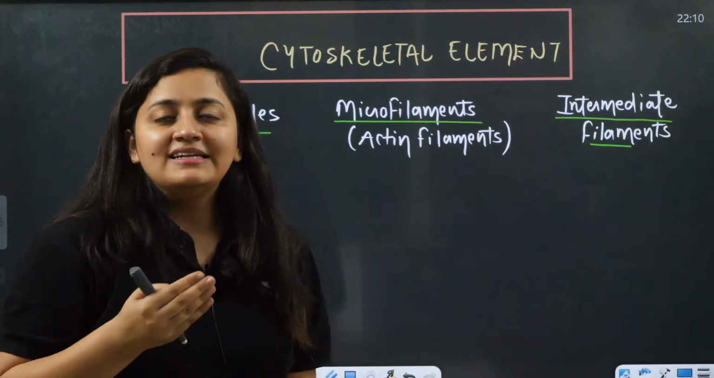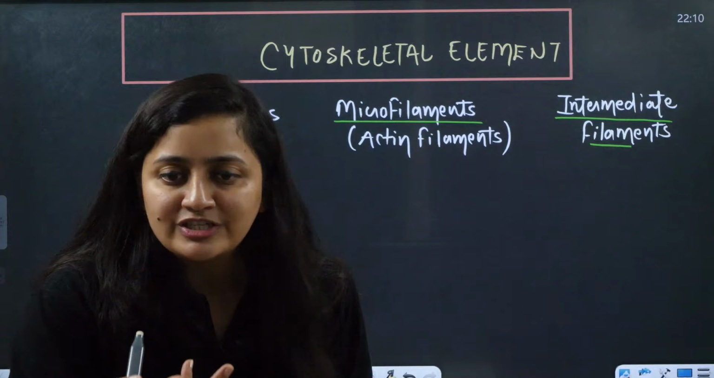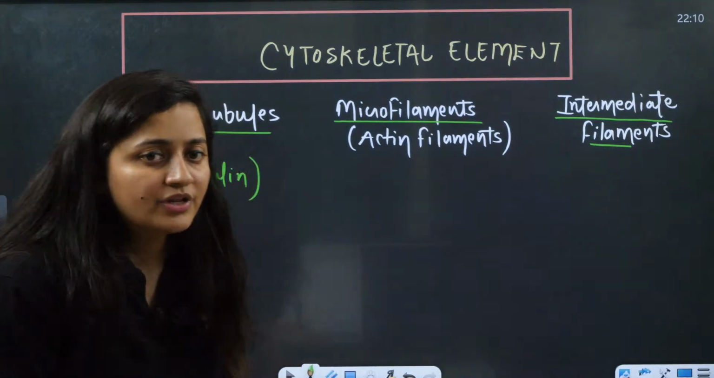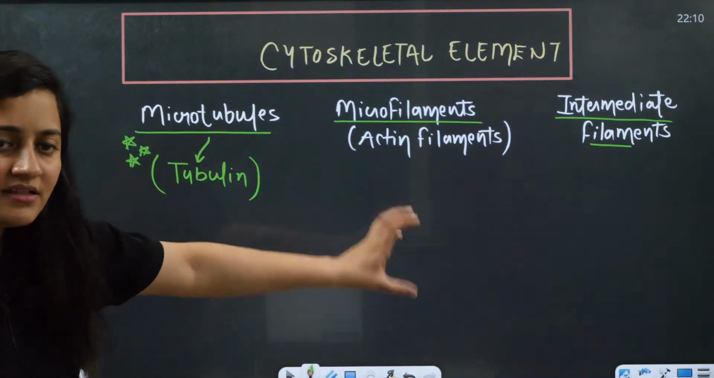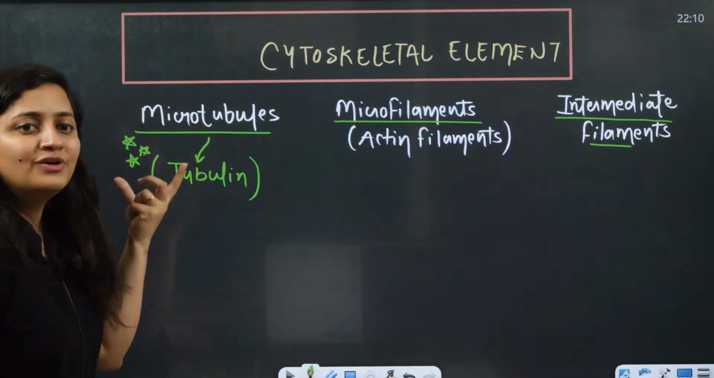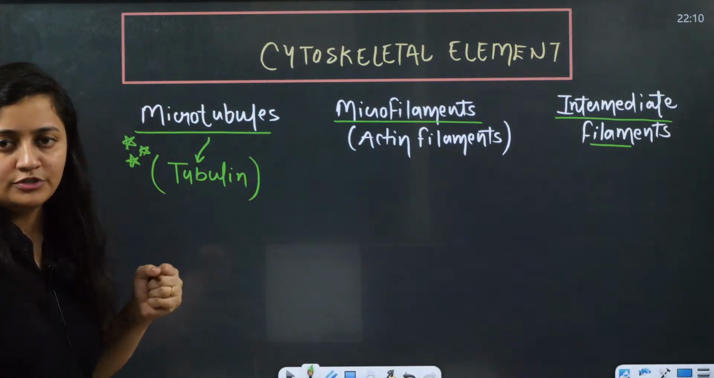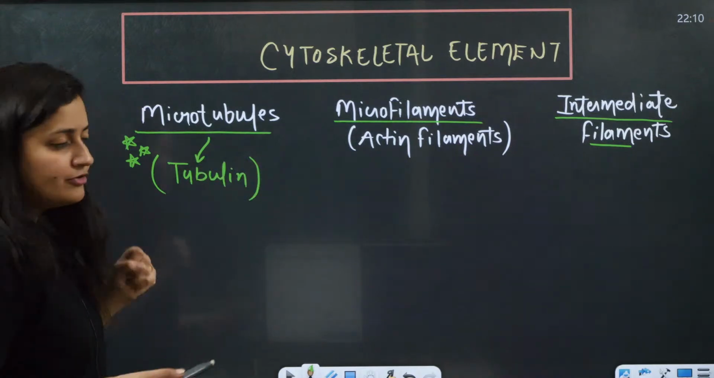Ultimately these cytoskeletal elements are proteinaceous structures. So microtubule is made up of what? It is made up of tubulin protein.